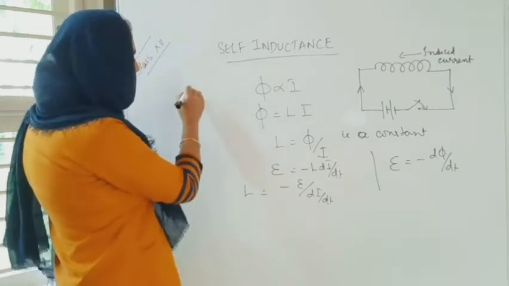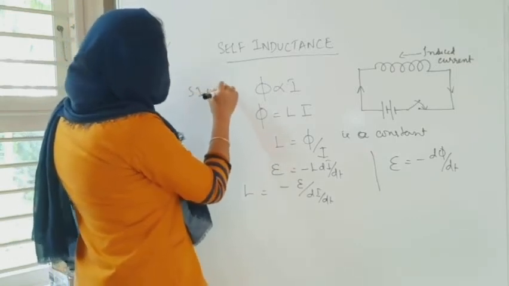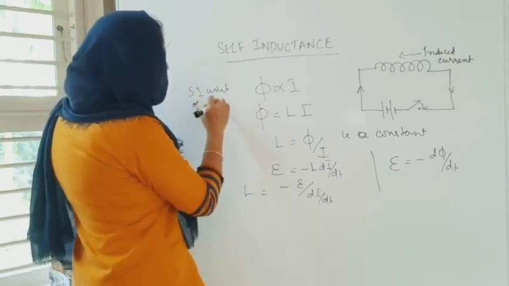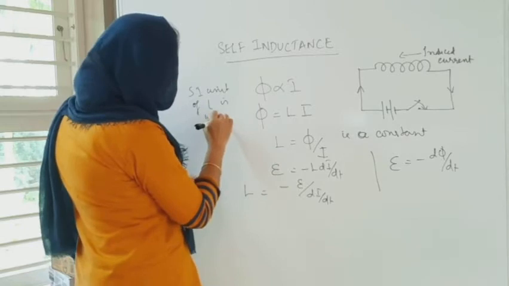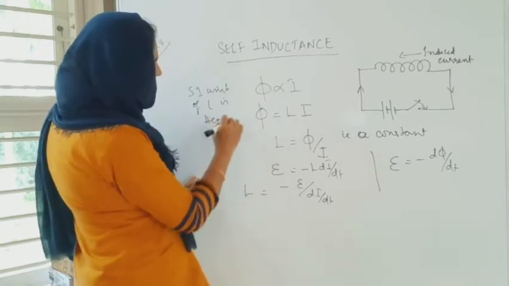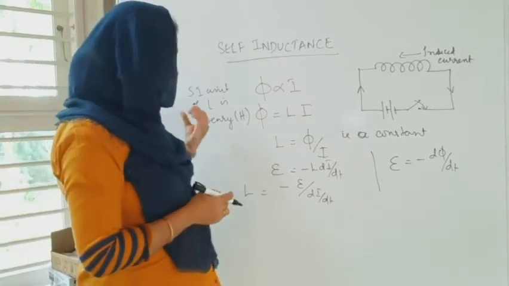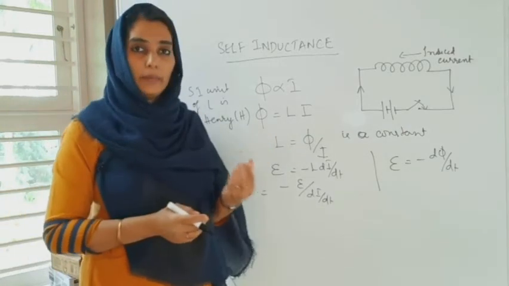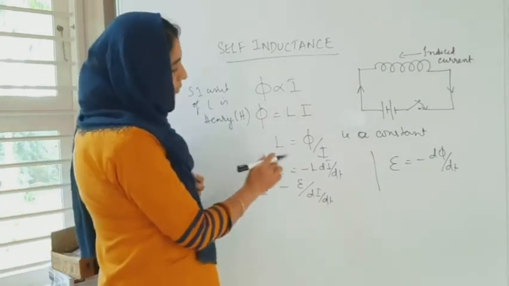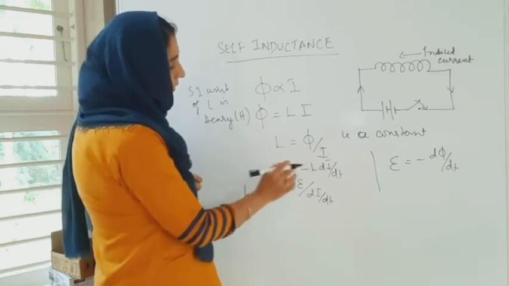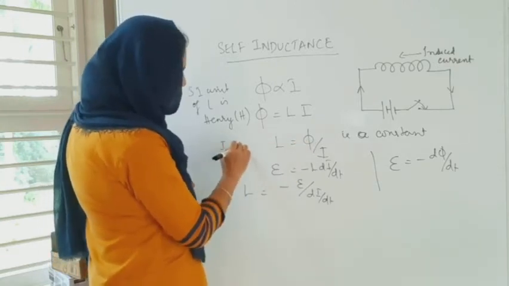The SI unit of self-inductance is Henry, and it is denoted by the capital letter H. Now self-inductance is numerically equal to phi when I is equal to 1 ampere.